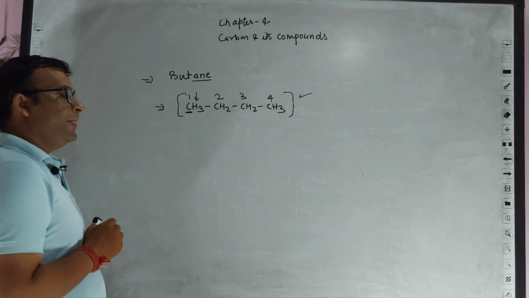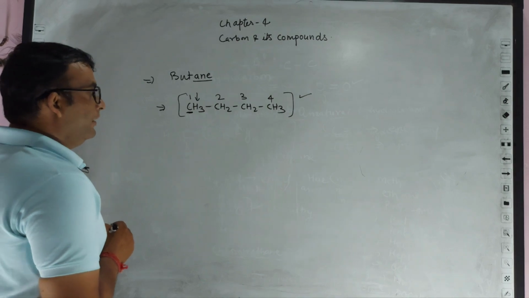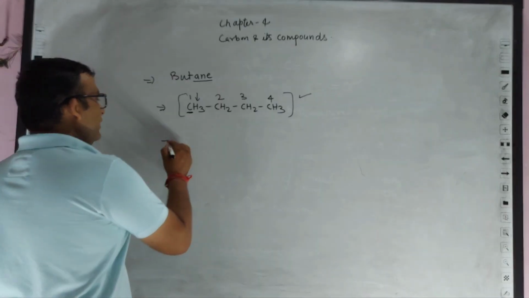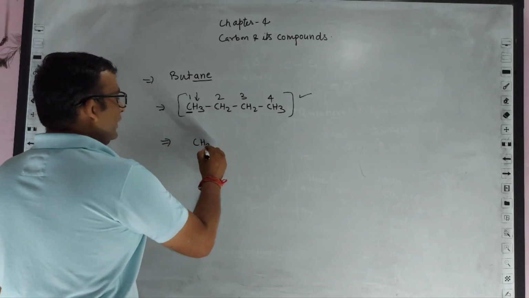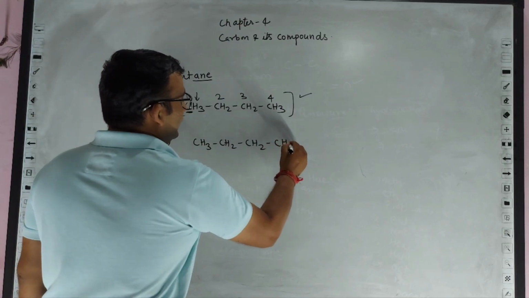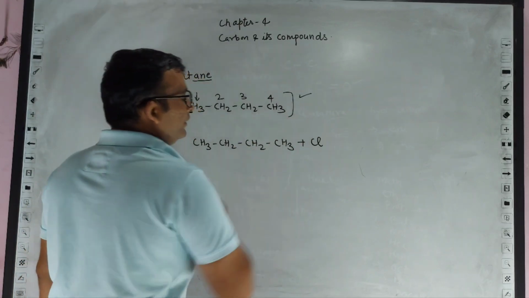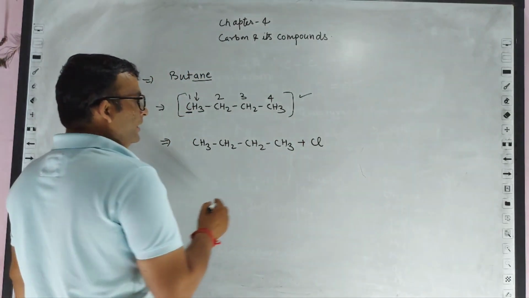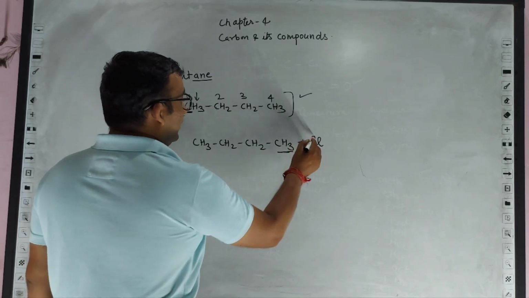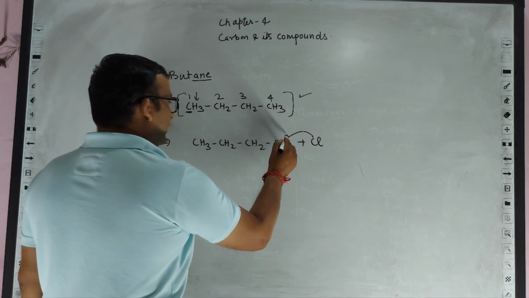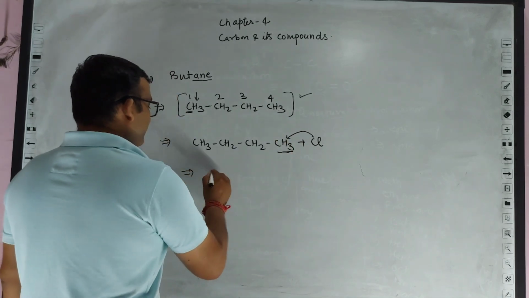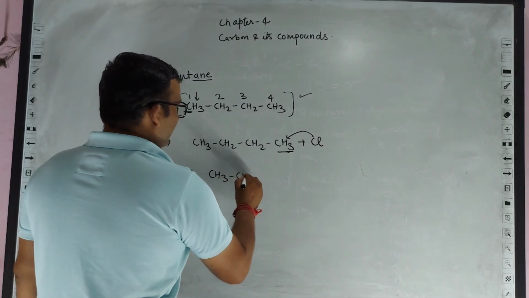If we add any functional group in it, for example if we add a chlorine atom in this carbon atom, then this chlorine atom will attack over here and it would become